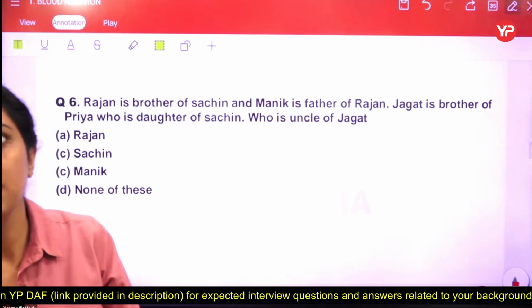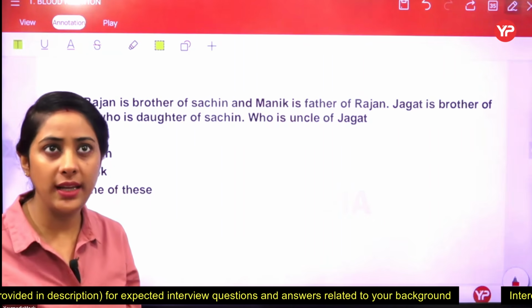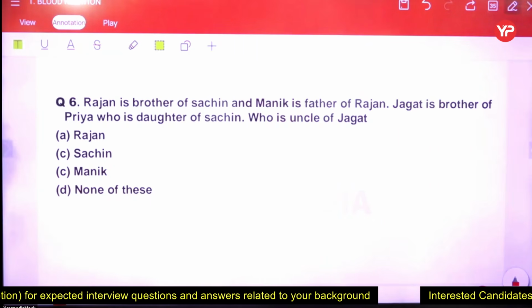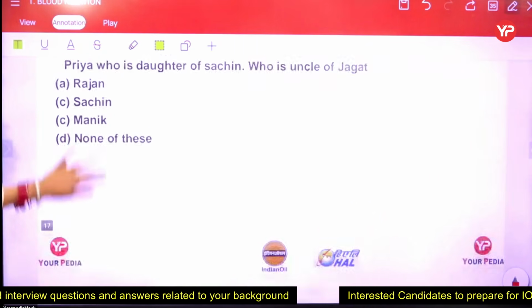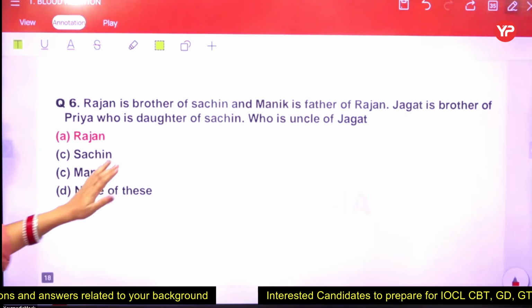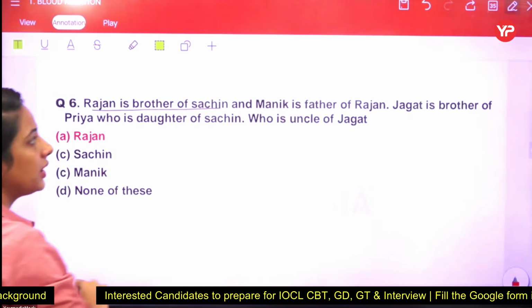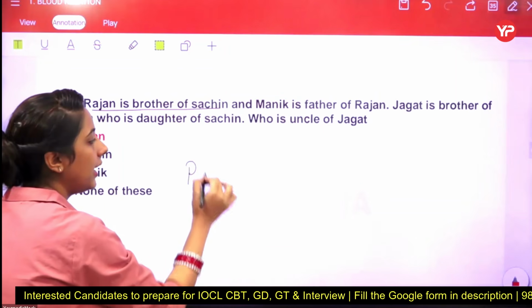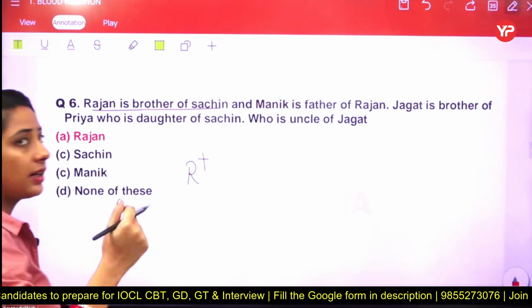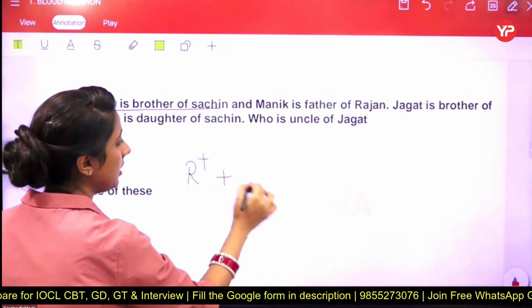Great. Those who have answered this particular one are saying that option A should be the right one. Rajan. So let's see. The right answer of this one is yes, Rajan. Now let's focus on the solution. Rajan is brother of Sachin. So we have clarity about the gender of Rajan, that Rajan is the brother of Sachin.